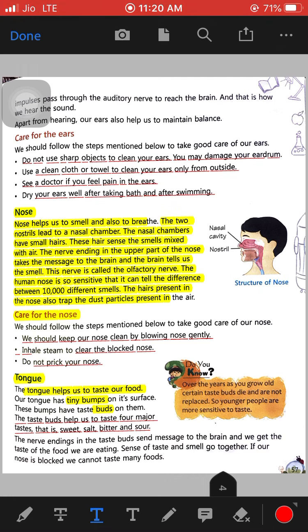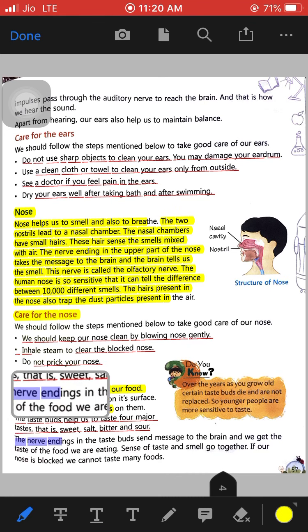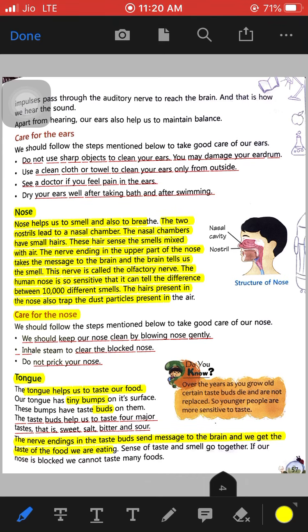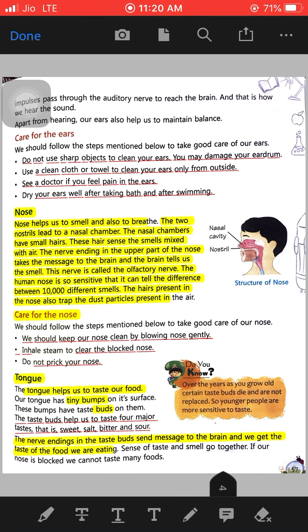You can differentiate between these types of tastes due to the taste buds that are present in your tongue. The nerves that are present in the taste buds send the message to the brain, and we get the taste of the food that we are eating. So this is how our tongue functions. This is how we can taste the food with the help of our tongue.